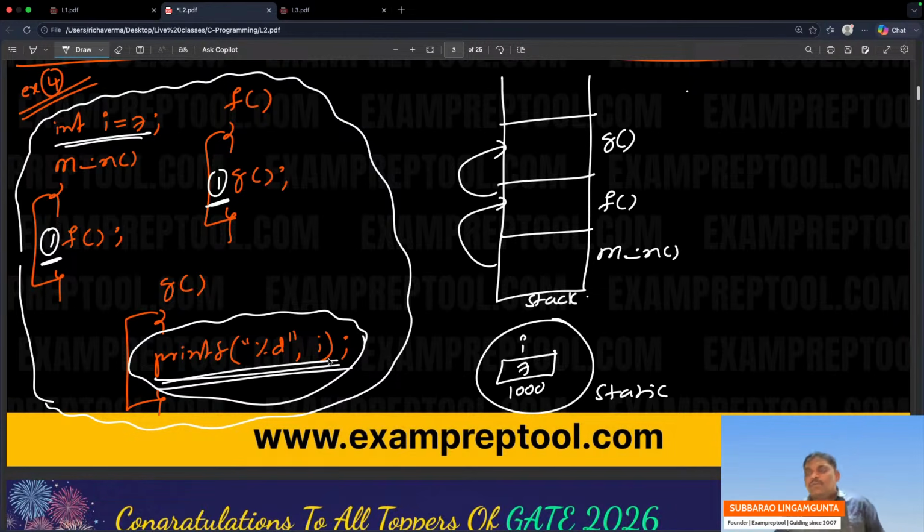Whenever the free variable concept or scope problem comes, there are two solutions: static scoping and dynamic scoping. Suppose static scoping, what is the meaning? Whenever there is a scope problem, the compiler will resolve it. The compiler checks the scope problem: this i came from where, we don't know. With static scoping, the compiler sees that I created one global variable i, so let me use it. The i value is 7, so in static scoping the answer is 7, which will be printed.